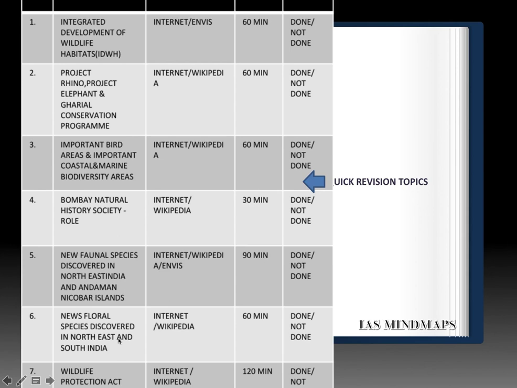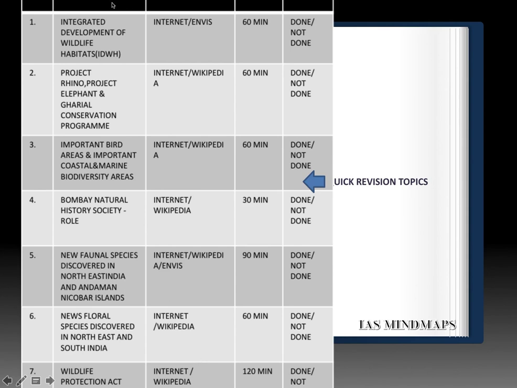Prepare micro notes and sure shot 1 to 2 single liner questions are expected from these topics. Go through internet, Wikipedia for these topics. Next, Wildlife Protection Act 1972 and the schedules under this act. Go through it once on the internet and Wikipedia.